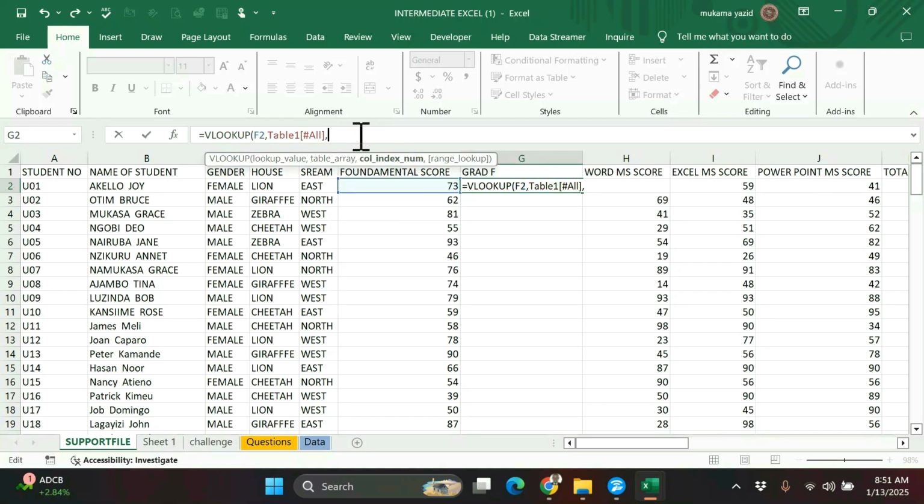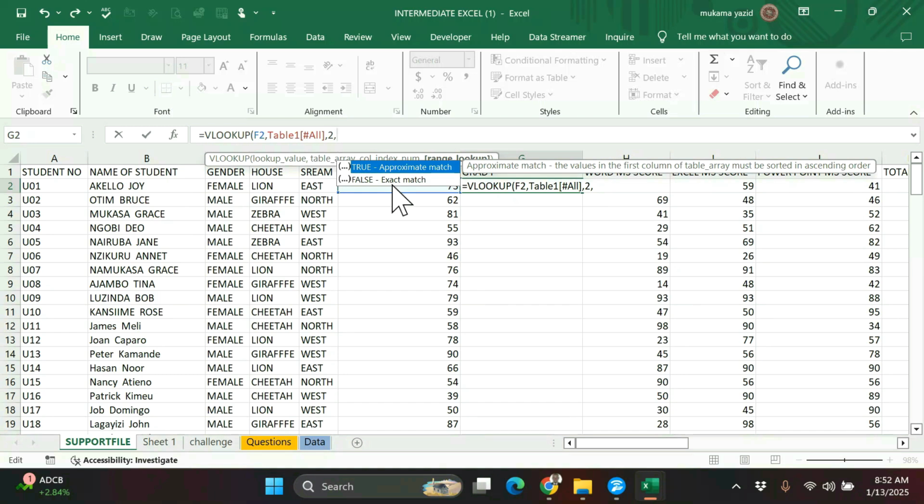What I have is the table, and this is the lookup value. I have the column index. What I want to be displayed is in column 2, so I'll put 2. So what is next? Next is to choose true or exact.